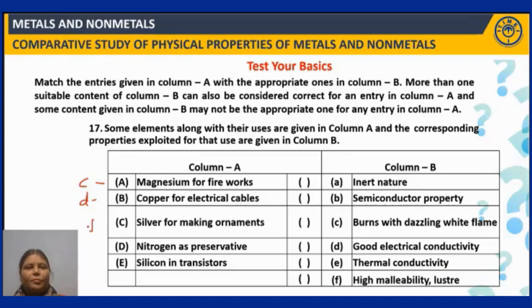So F. Nitrogen as preservative. Always nitrogen is used as a preservative because it is inert in nature. So silicon in transistors. Silicon is used as a semiconductor because of its semiconducting properties. So B. So C, D, F, B, A will be the correct answer for this. Match the following, right? For A, C, for B, D, for C, F, for D, A, and then for E. Next question.